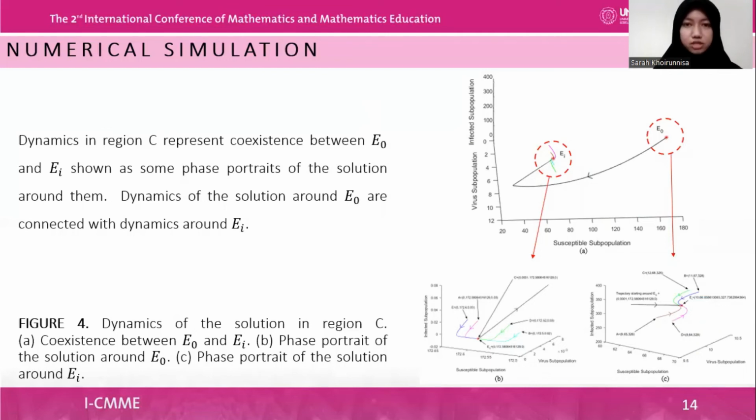The number of each subpopulation that has a value around EI will be equal to EI, which is the endemic equilibria containing a non-zero number of infected subpopulation. It means that if the number of each subpopulation is around EI, then endemic will remain exist.